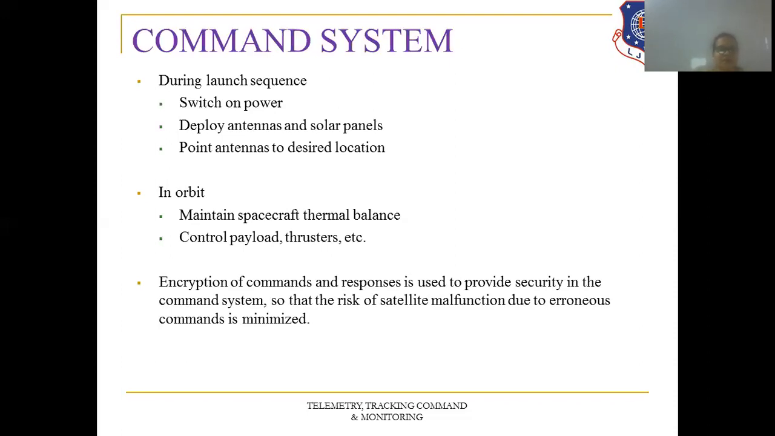Then when it is in orbit, there are various commands for maintaining the spacecraft's thermal balance. The thermal control should be maintained. And third, controlling the payload and thrusters, etc. And last, encryption of commands and responses is used to provide security in the command system, so that the risk of satellite malfunction due to erroneous commands is minimized. So we can send the digital data in the form of encryption, right? And we can send the encrypted commands and responses to that particular satellite, so the error can be minimized.